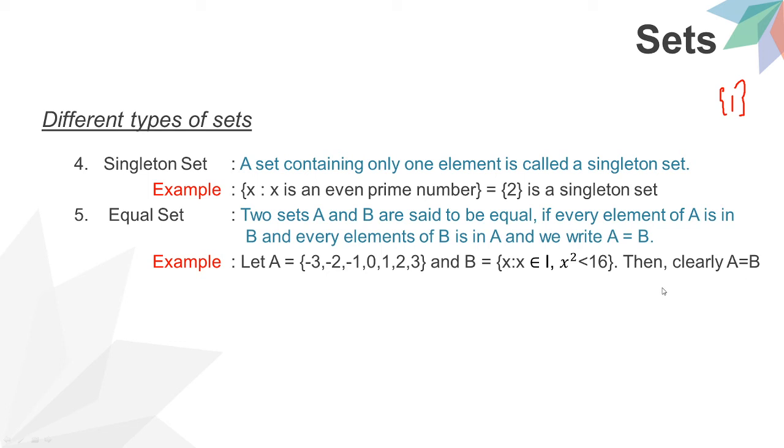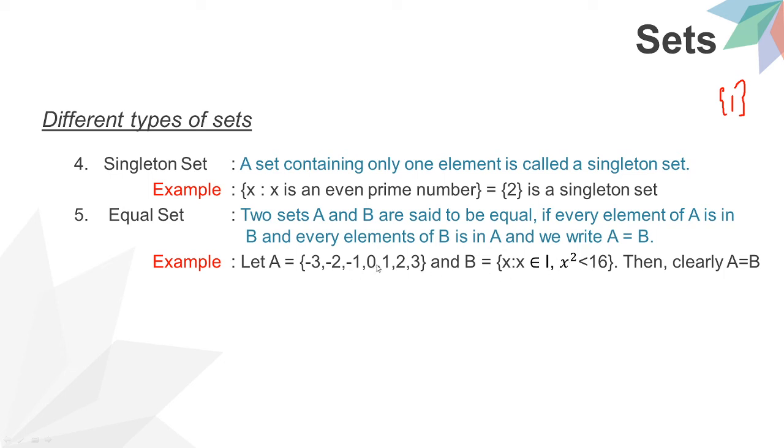Now how is it so? x square is less than 16. 0 square is 0, 1 square is 1, 2 square is 4, 3 square is 9, 4 square is 16. That's the reason we have not taken 4 here.